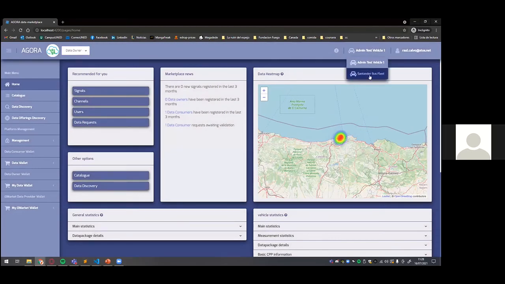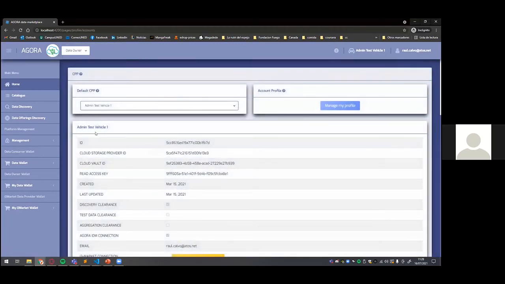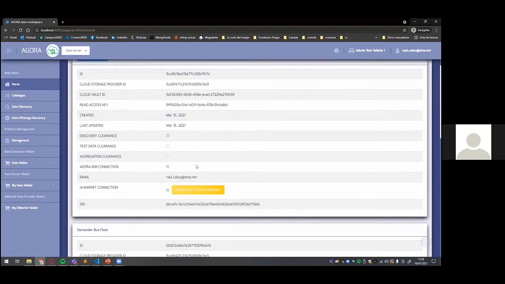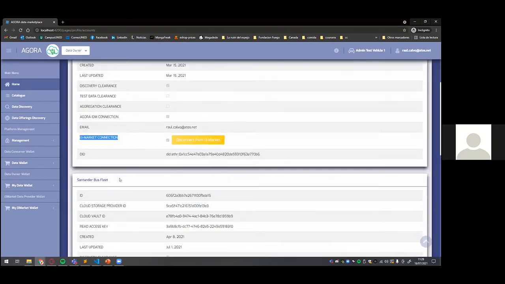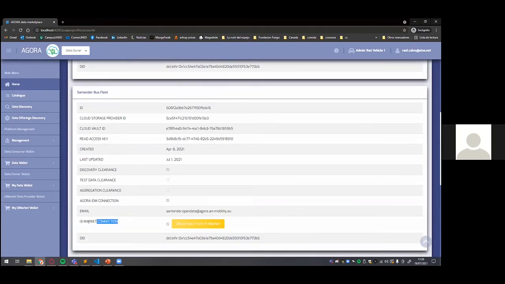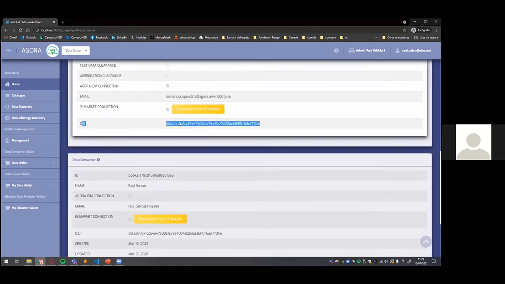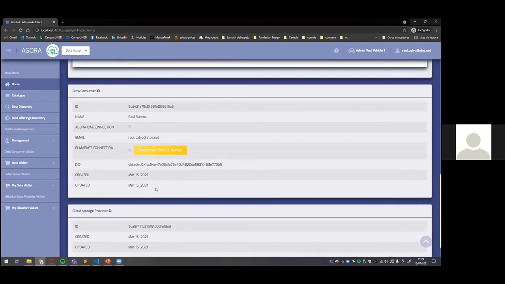So I have a couple of devices, a couple of vehicles connected, and we can see that both vehicles have been connected to i3-MARKET. They have given consent to connect to i3-MARKET, and they have their own identification. This is displayed only for testing purposes. Obviously, this is not going to be like that later, and data consumer as well.